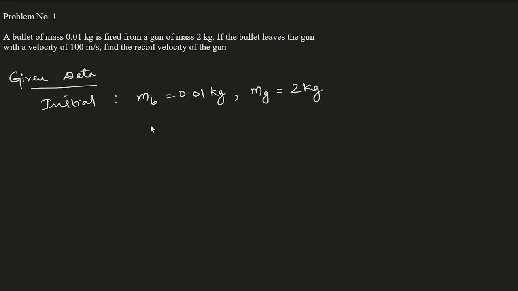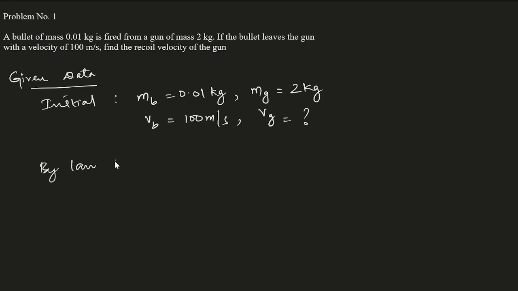If the bullet leaves the gun, the velocity of the bullet equal to 100 meter per second. We have to find the velocity of the gun, the recoil velocity of the gun, which is the question mark.